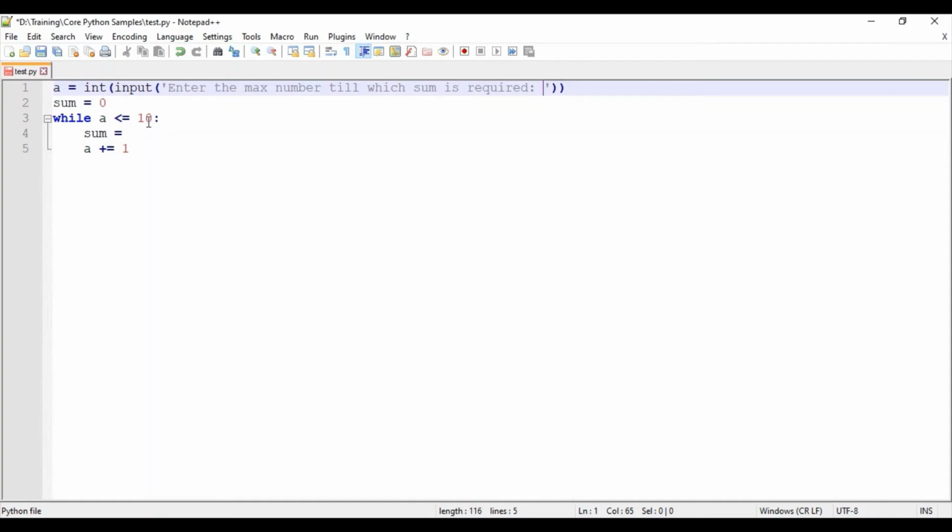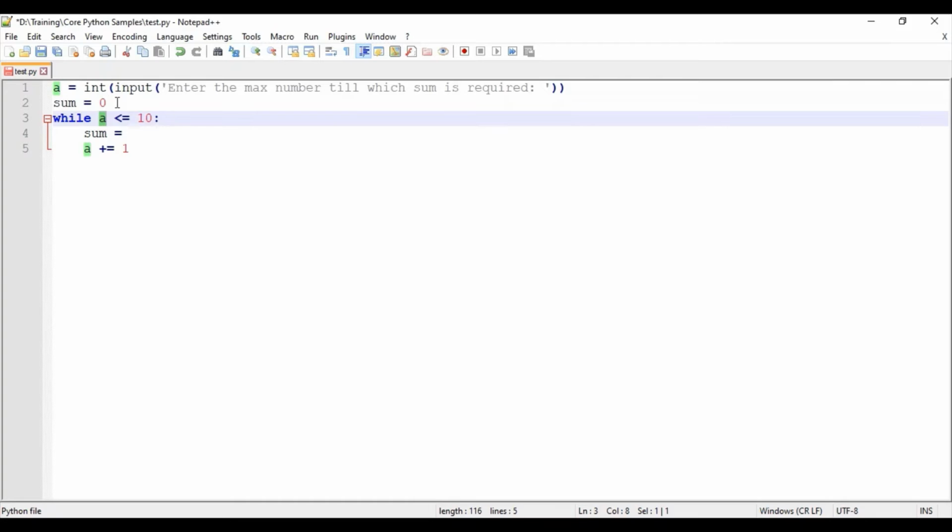So while a is less than or equal to... how I will be doing this is, I will be getting an input. First, I am getting an input, "enter the max number till which we want the sum." So for that sum, I want to print it. So how to do it? I have declared a variable sum value here.